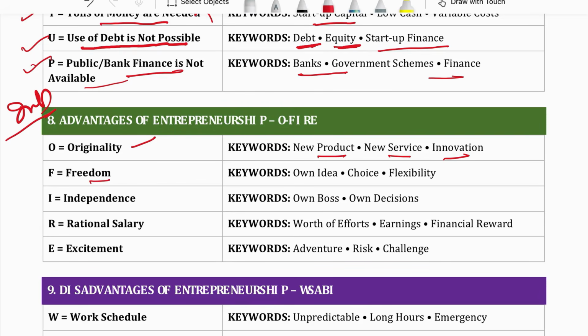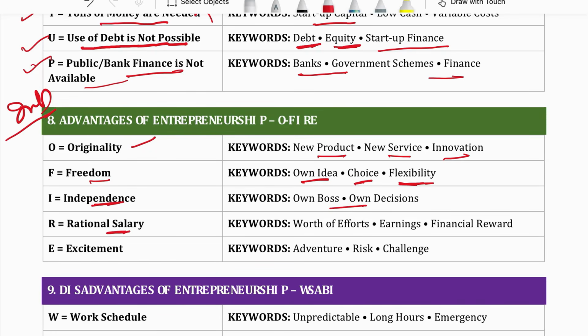Freedom. Because of entrepreneurship, see, I am an entrepreneur. I have my idea. Many people can say this idea is wrong, but I am not worried about it. I have my own freedom to apply my own idea. I am not working under somebody else. So under entrepreneurship, a person has full freedom to apply his own idea. Independence. You are your own boss. You are not working under anybody. So you are your own boss, take your own decisions.